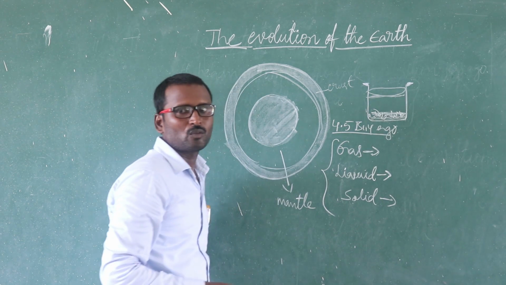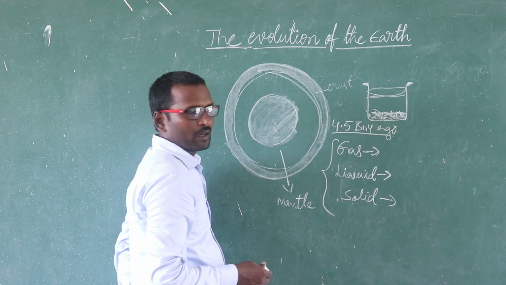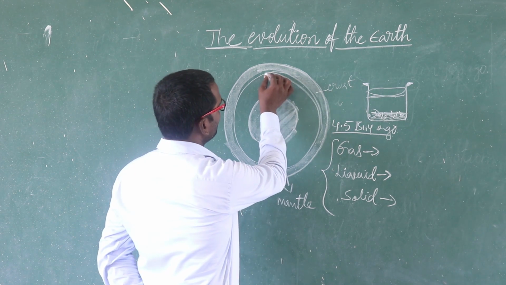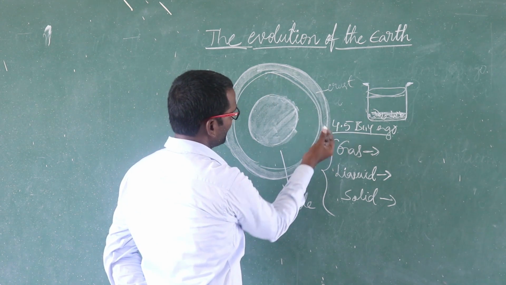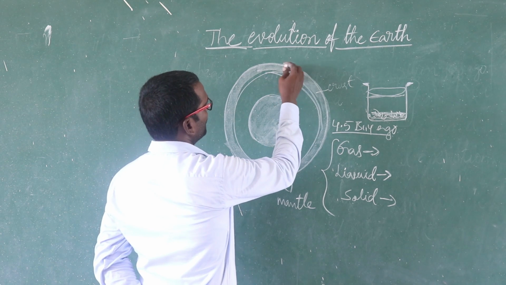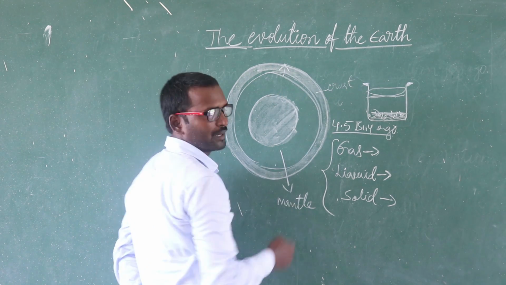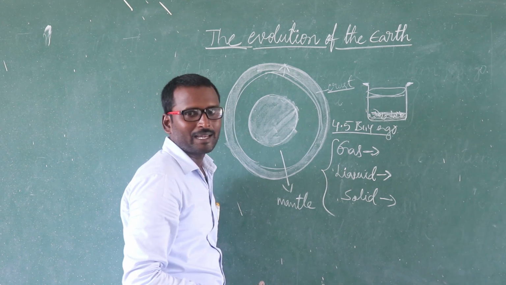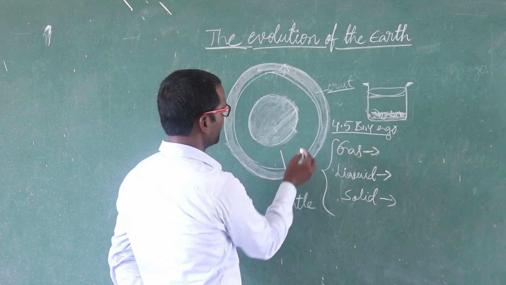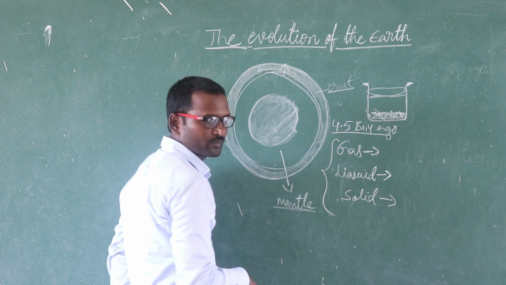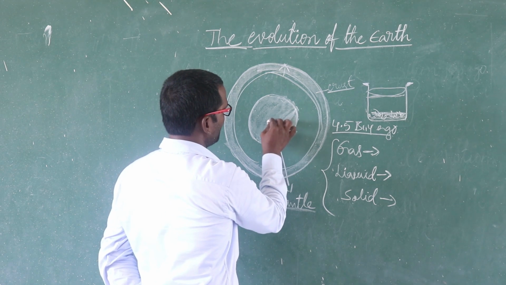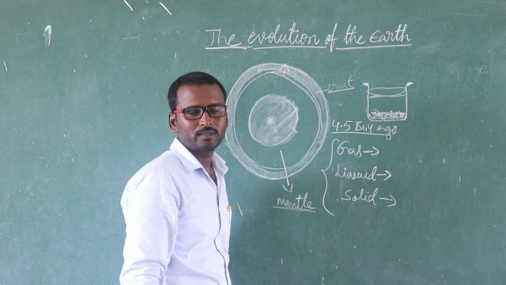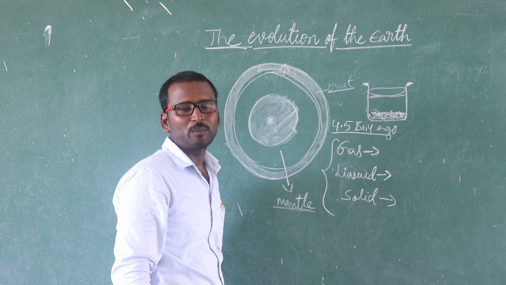Like that also, while Earth was forming, light particles reach the top layer. What is the top layer? Crust. Lightweight particles reach the mantle. Heaviest particles we can see in the layer of core. That is the formation of the Earth.